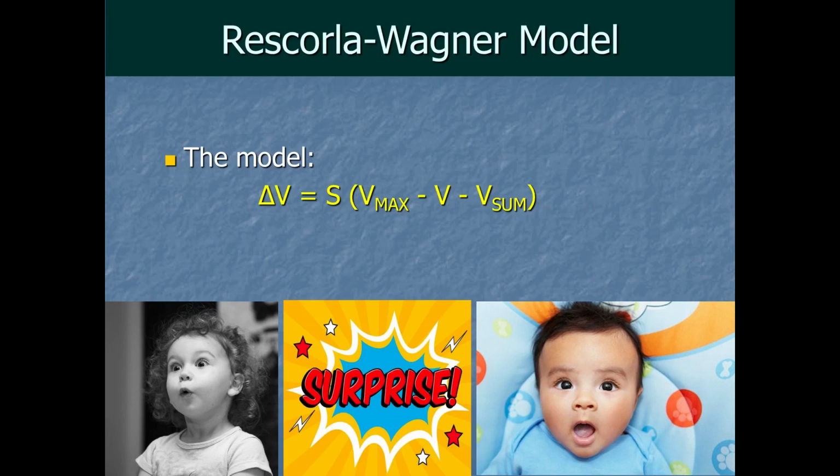A lot of associative strength will go away quickly because it's a big change in those early trials. But by the time we get to the 20th or the 30th or the 40th extinction trial, we're not getting that much surprise at the US not showing up after the CS. So we get less of a change in our associative strength each of those times, less learning on those later trials than the early extinction trials.